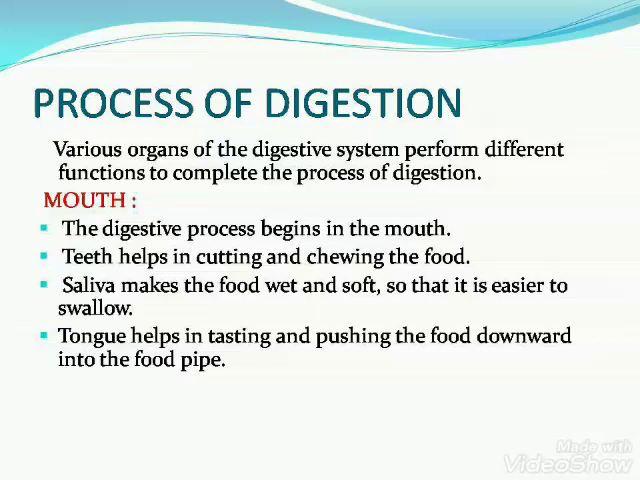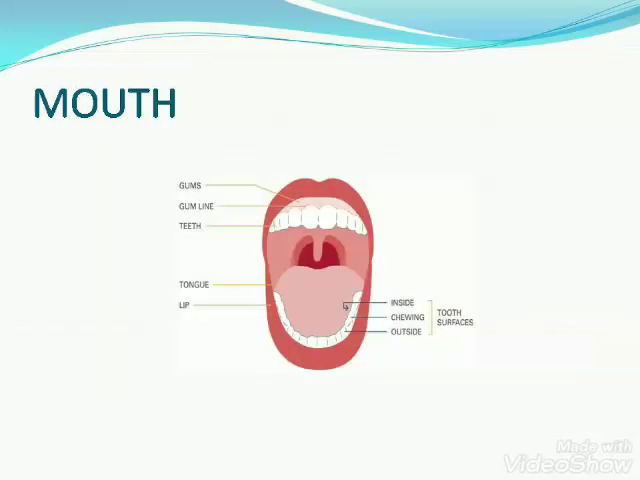Teeth help in cutting and chewing the food. When you chew your food, the food particles break down into little pieces that are easier to swallow. A watery fluid which is present in our mouth is called saliva. This saliva is produced by a gland called salivary gland. These glands are located on both the sides of the jaw. Saliva makes the food wet and soft so that it is easier to swallow. This saliva also helps to break down the food particles.